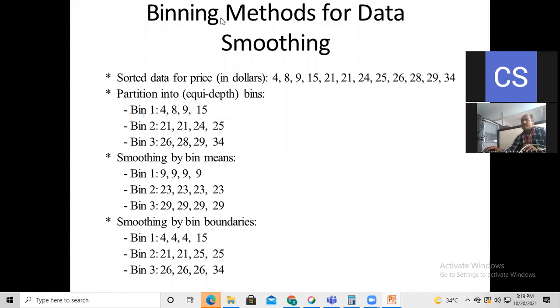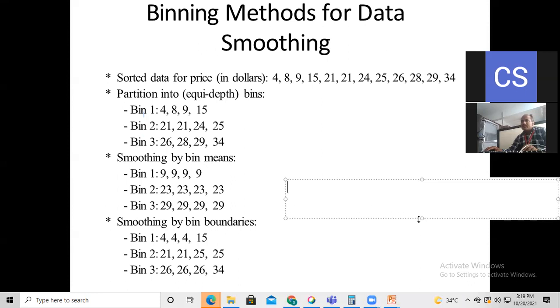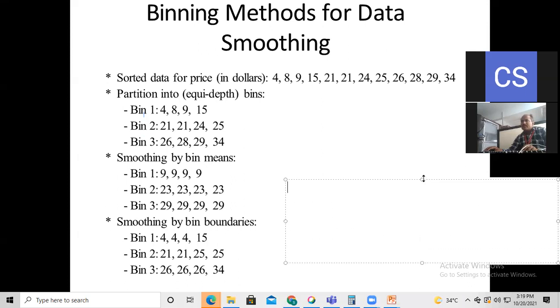Now here you can see how it is going to work. This is one example of the binning method, a very simple example.